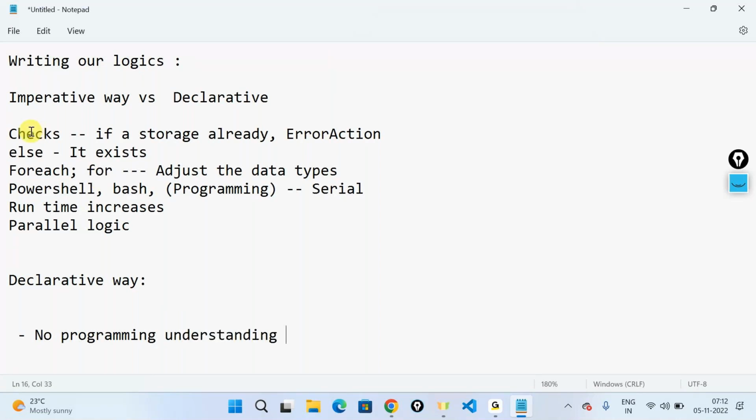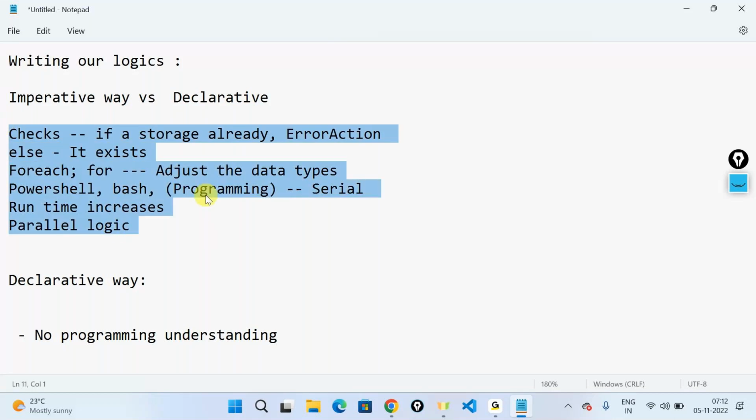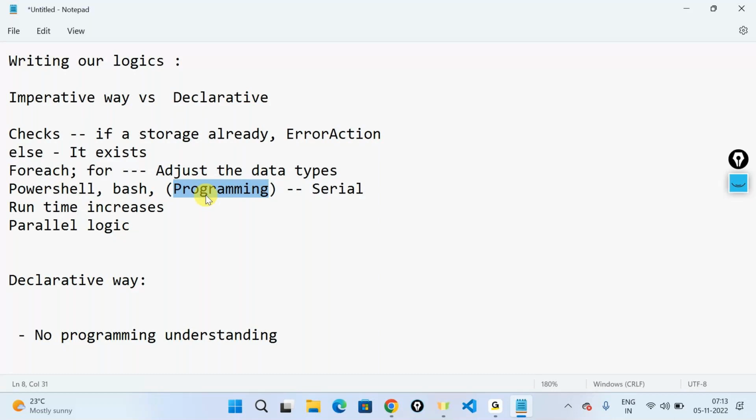See, when I do even scripting, I still need a little bit of concepts of what is an object, what is a data type like string, what is a data type like integer, how do I convert it, how do I handle it. I need to understand a couple of things out here. In a declarative way, you don't need a heavy understanding of programming. You still need the basics of it, but you don't really need a heavy understanding of programming.